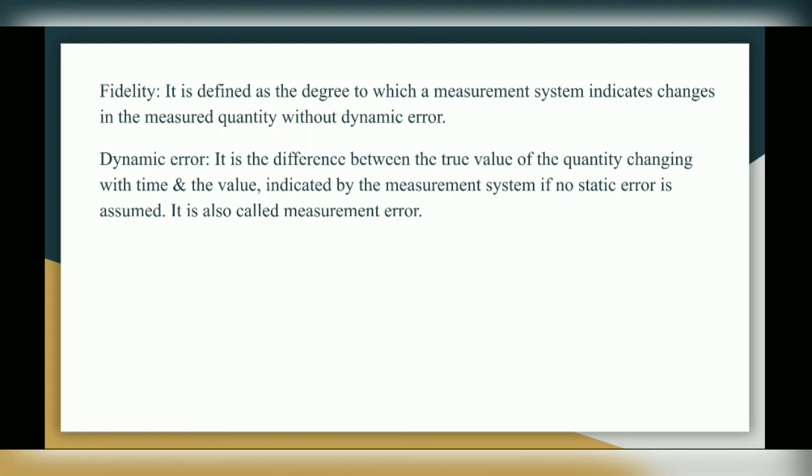Next term is dynamic error. It is the difference between the true value of the quantity changing with time and the value indicated by the measurement system if no static error is assumed. So basically error is the difference between the true value and measured value. So dynamic error is the difference between the true value of the quantity with change in time and the measured value, if there is no static error assumed. It is also called measurement error.